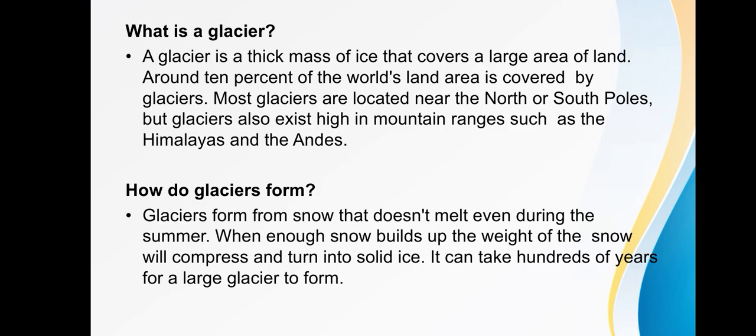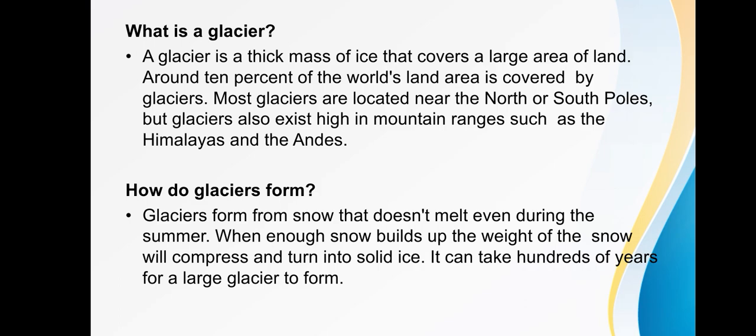Around 10% of the world's land area is covered by glaciers. Most glaciers are located near the north or south poles, but glaciers also exist high in mountain ranges such as the Himalayas and the Andes. So, glaciers are massive bodies of slowly moving ice. Glaciers form on land, and they are made up of fallen snow that gets compressed into ice over many centuries. They move slowly downward from the pull of gravity.